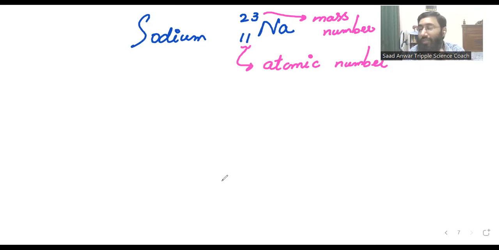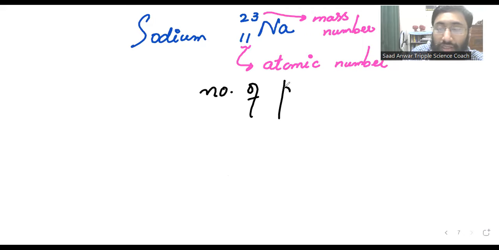The smaller number is the atomic number. And previously we discussed that the atomic number tells us the number of protons. So can I say the number of protons in sodium is 11?